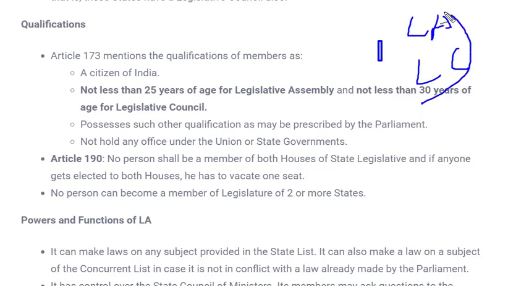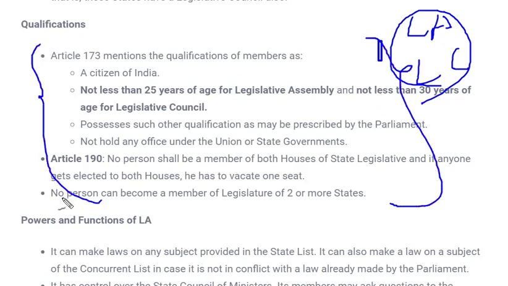No person can hold dual seats at one go. So this is about the qualification of the Legislative Council and Legislative Assembly. Whoever wants to be a member must follow these qualifications. If not qualified, they cannot be elected.